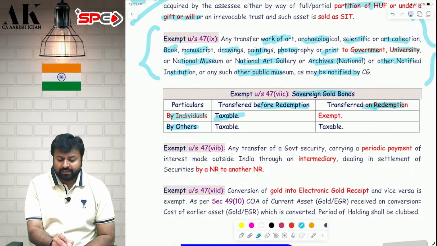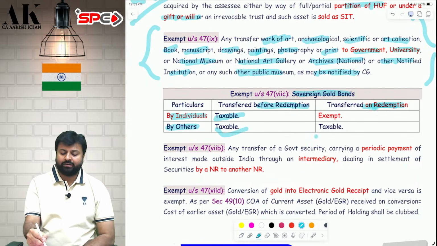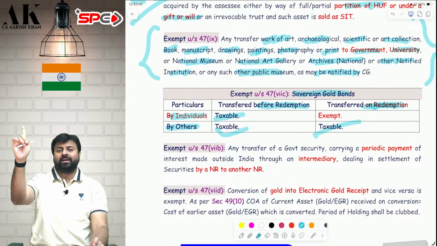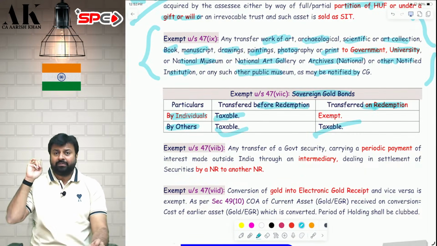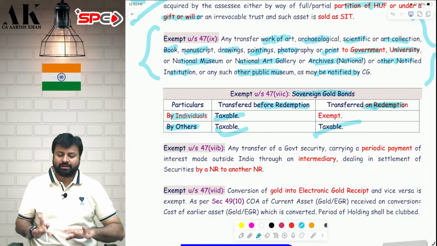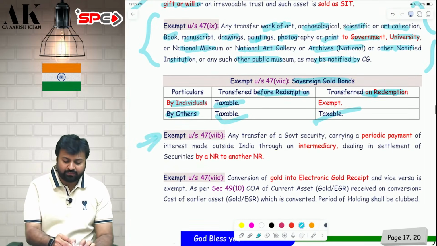What about if it is transferred by other than individual? Then it is always taxable. Only for individuals it is exempt, that too if they redeem, if they mature. If they transfer before that, taxable. For others, it is always taxable. I hope it is clear to all of you.